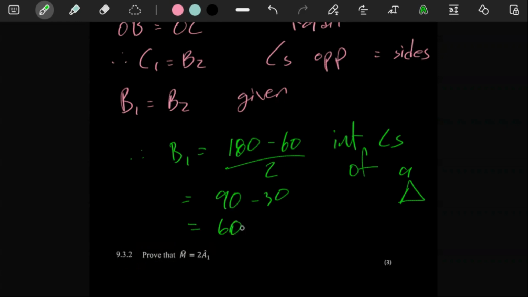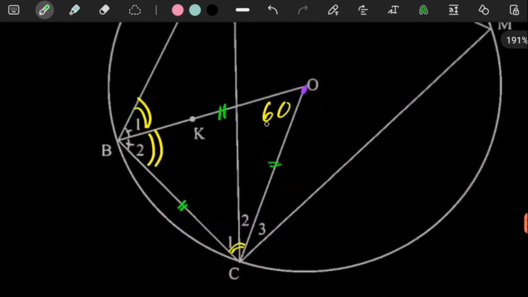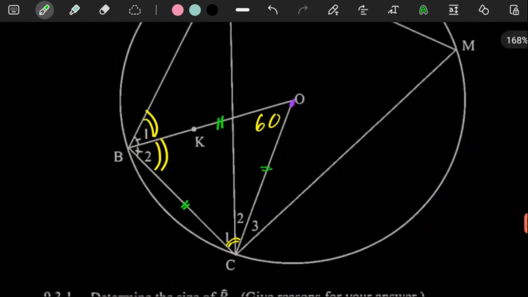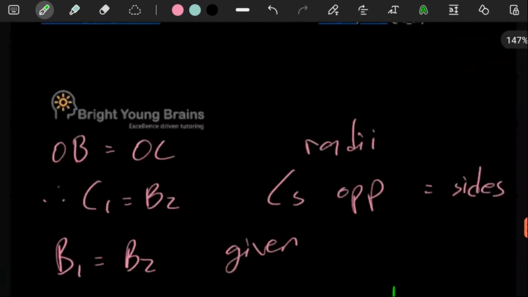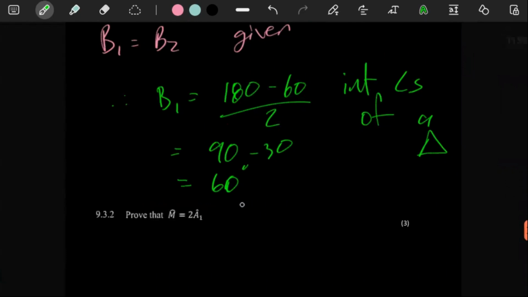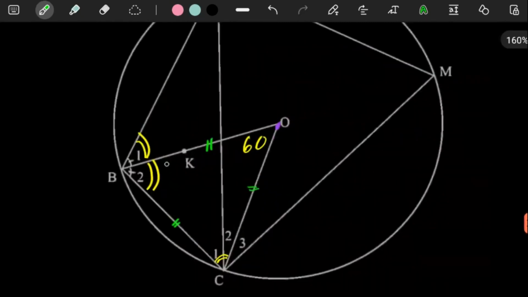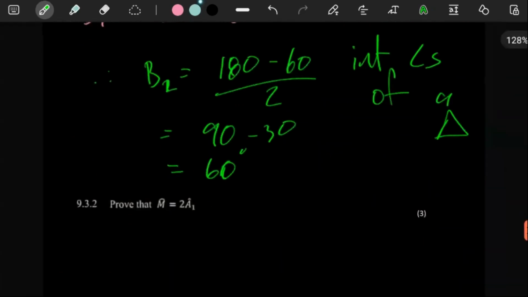So automatically we're dealing with an equilateral triangle, because if this is 60 and this is 60 and this is 60, all the angles are equal and all the sides are equal. That's the logic behind what we have just done. But anyways, this is just 60, it's fine. Let's just say B2 first, because B2 is what's in here. That's the logic. We can only use interior angles of a triangle if we're talking about B2. So with everything being said, therefore B1 is equal to 60 degrees, because it's equal to B2.